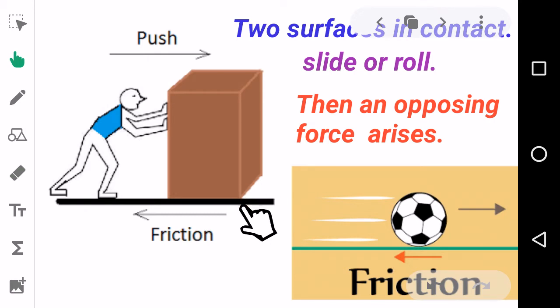When it is sliding, an opposing force arises from the floor to this box. This opposing force is resisting the motion of the box. That is why it is very hard to push it.